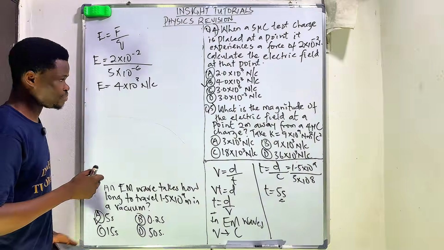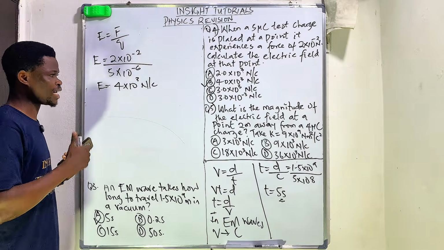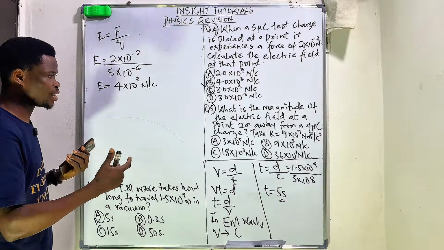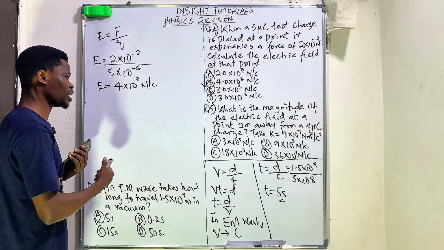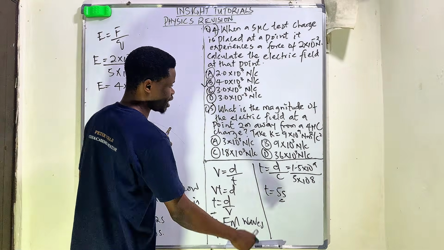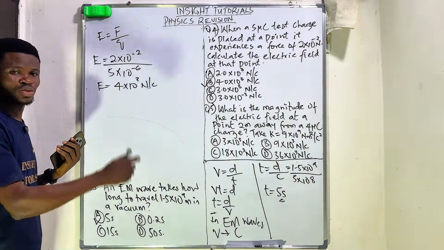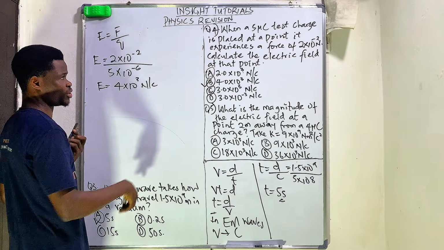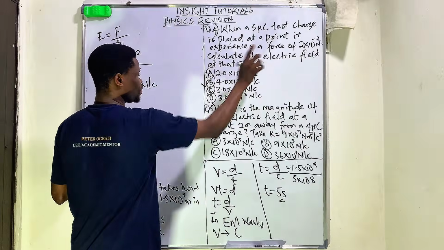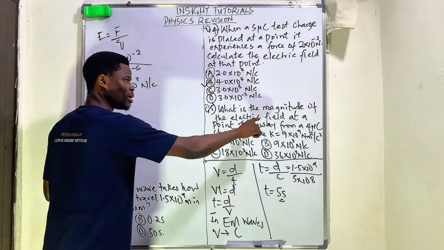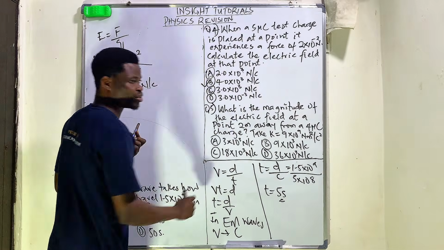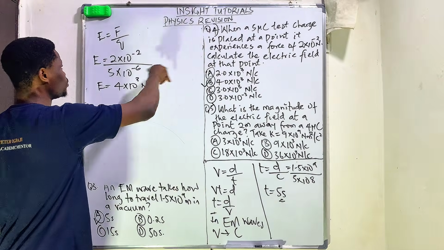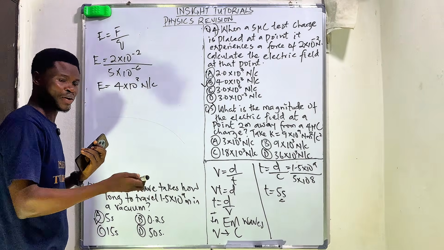Question 5 says, what is the magnitude of an electric field at a point 2 meters away from a 4 microcoulomb charge? Take the electrostatic constant K as 9 times 10 to the power of 9 Newton meter squared per coulomb squared. Now, take note of the difference between this question and that question. That one just talked about the electric field in itself, and this one talks about the magnitude of the electric field. So take cognizance of the formula. Electric field, this is it. But magnitude of electric field.